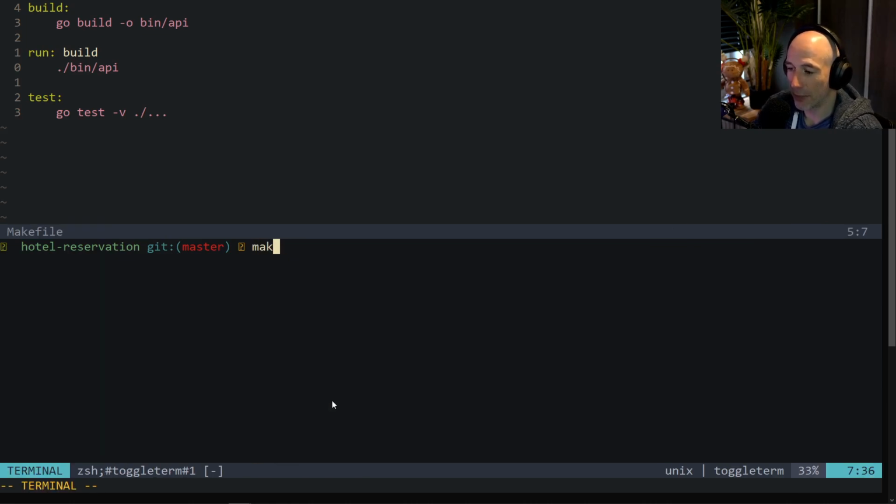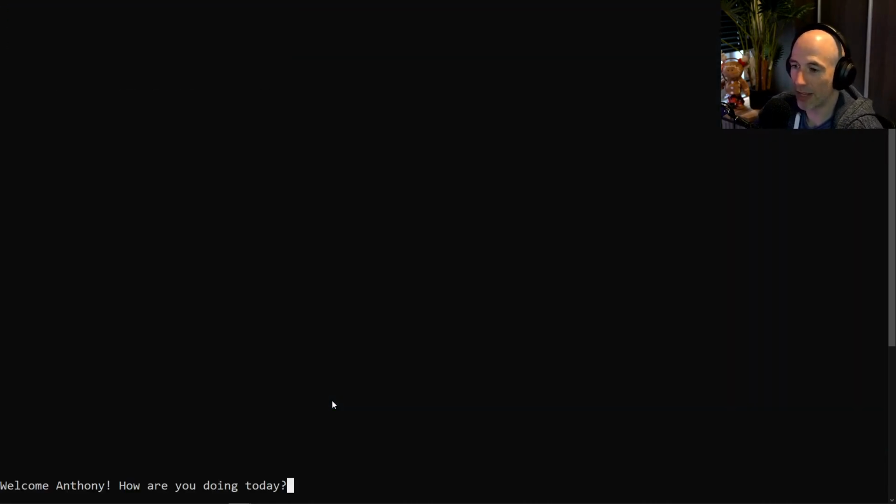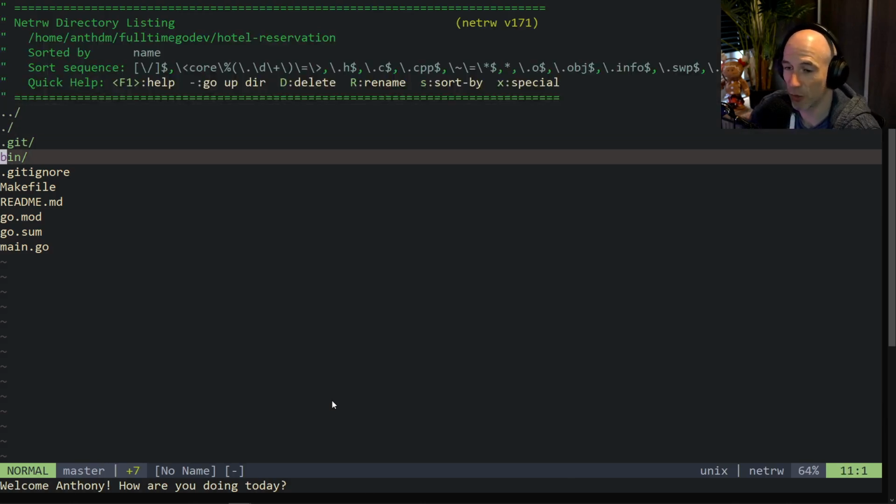Clear, make run, boom. You see, it basically built it and it ran. And if I do this, you see it's not working. What's that? So annoying. Doesn't matter. Look at this Vim, the power of Vim. It's very easy to reboot.